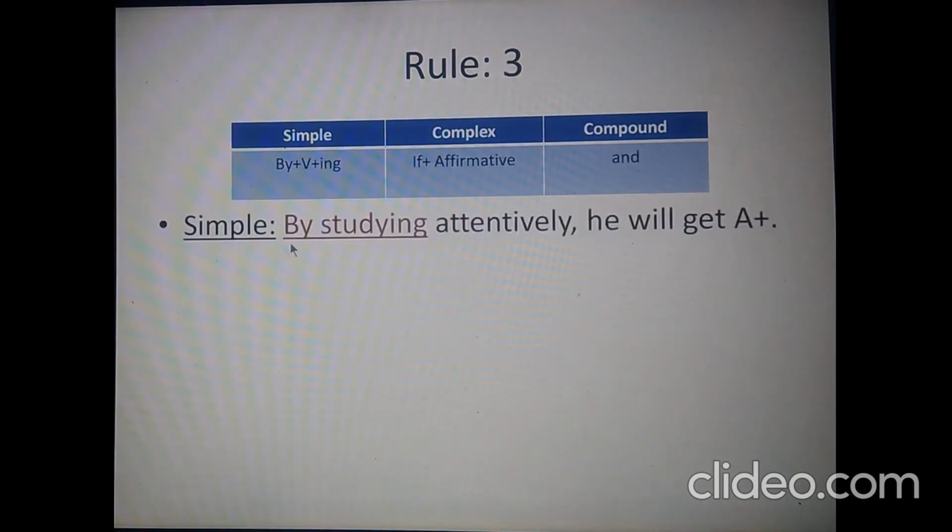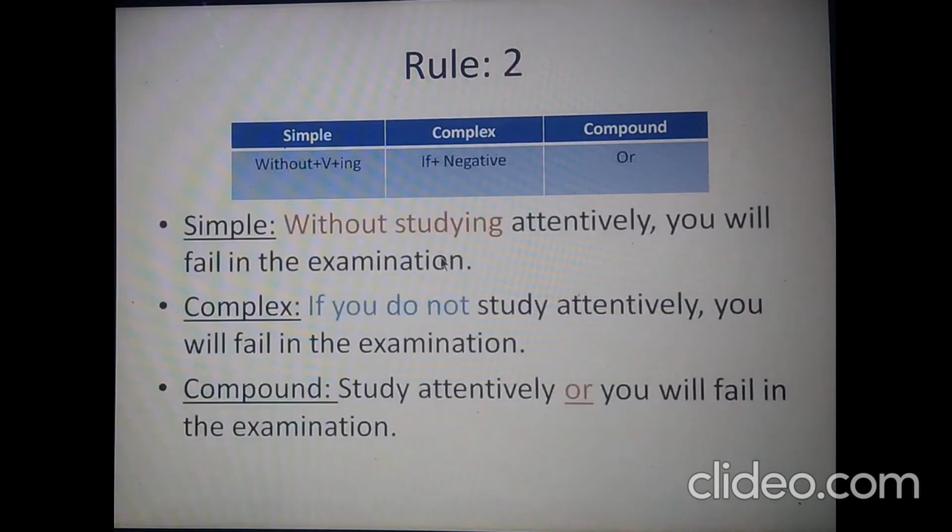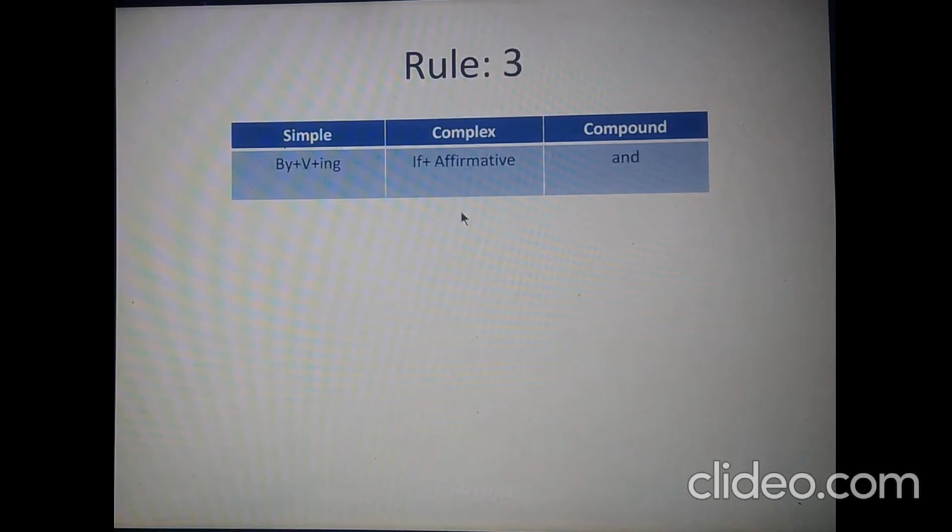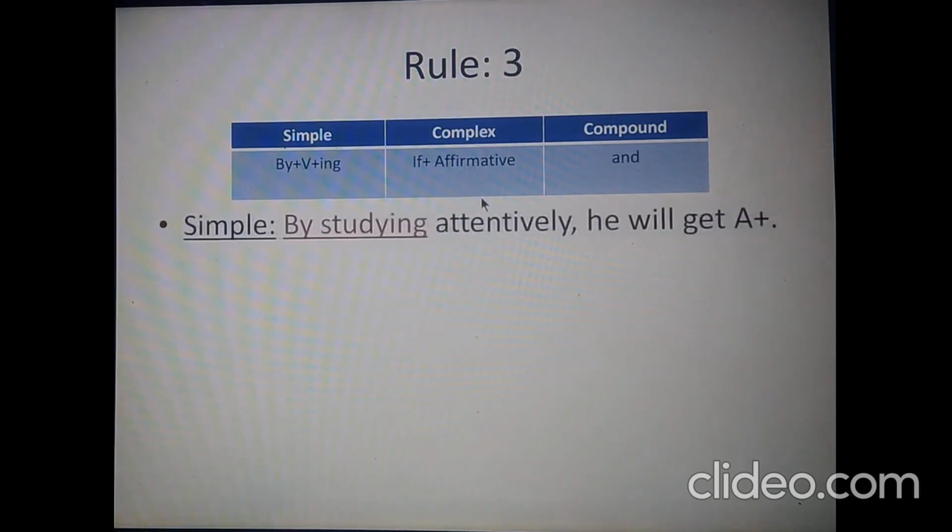In this sentence, in the simple form, we can see there is by plus verb plus ing. So in the previous example, you could have asked me what will be the rule if there is no negative part with if. The answer could be this rule 3. So if plus affirmative is related to by plus verb plus ing in simple, and the conjunction and in compound.